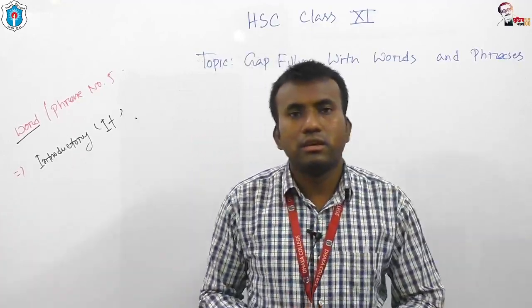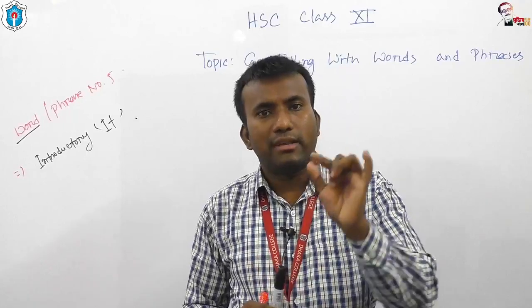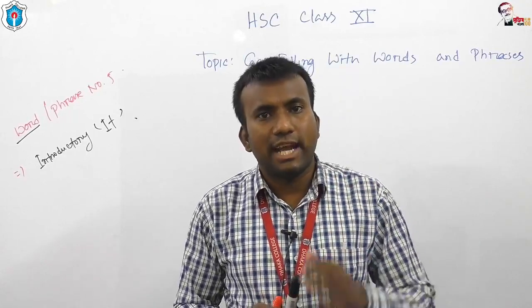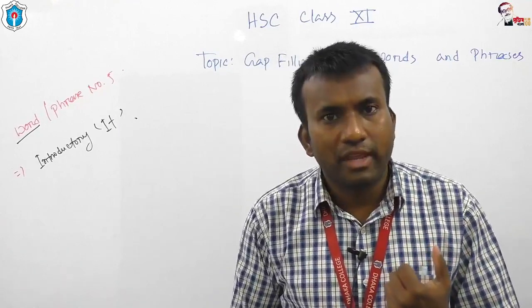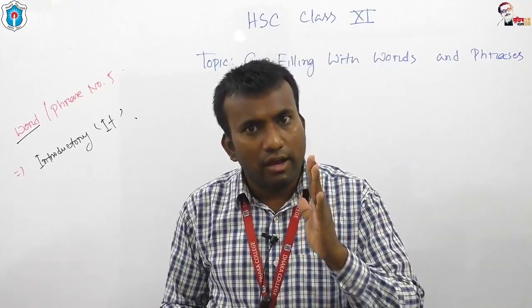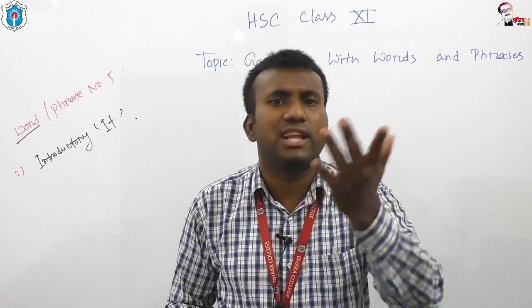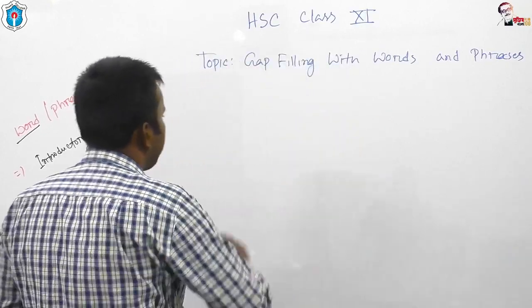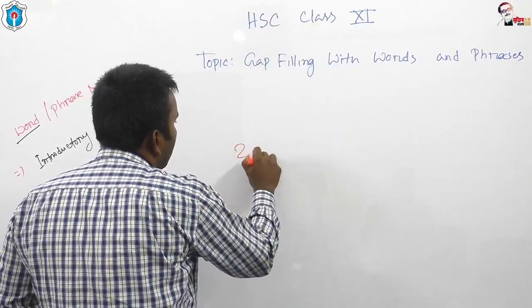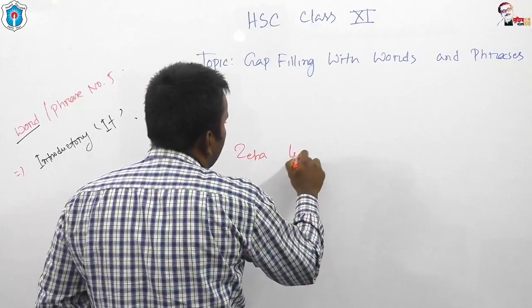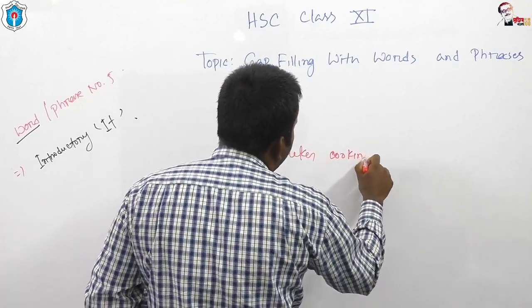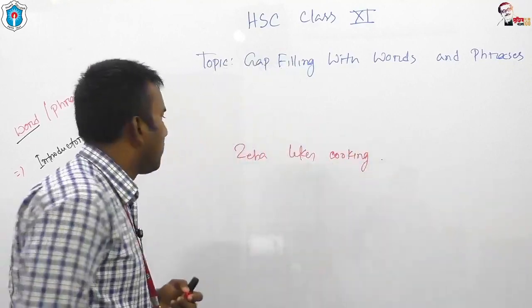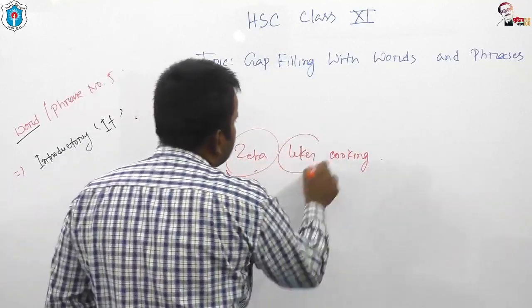You know that at the very beginning of an English sentence, we get the subject, then the verb. For example, Jeba likes cooking. Jeba is the subject, likes is the verb.